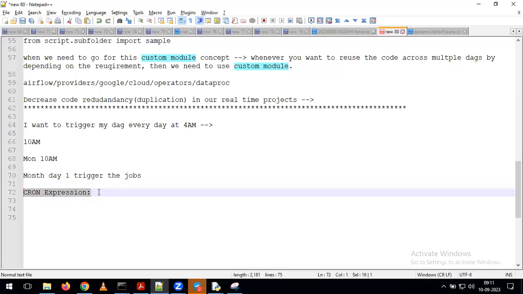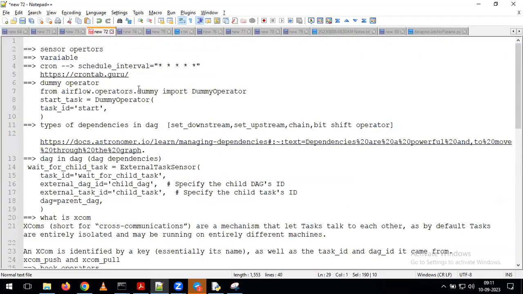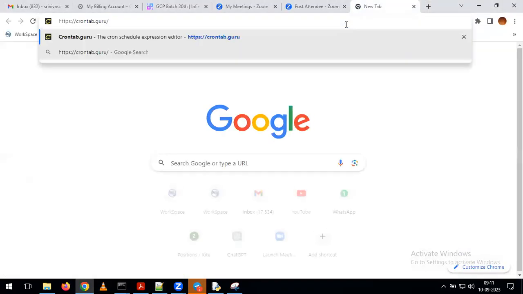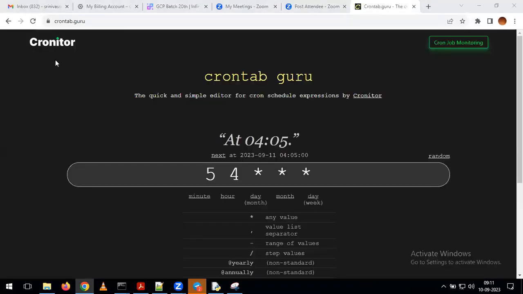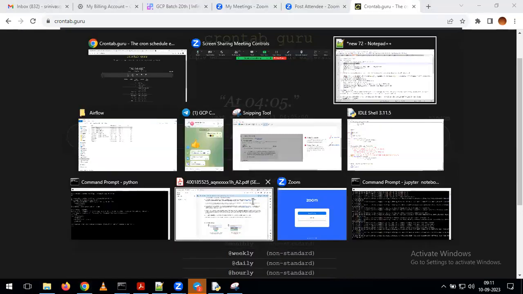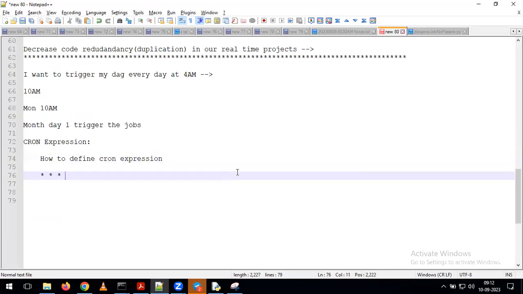Now, if you want to define the cron expression, first we need to understand how to define it. I will show you how to define the cron expression here. Just observe. As part of a cron expression, we see 5 stars. In the cron expression, we see 5 stars like this.